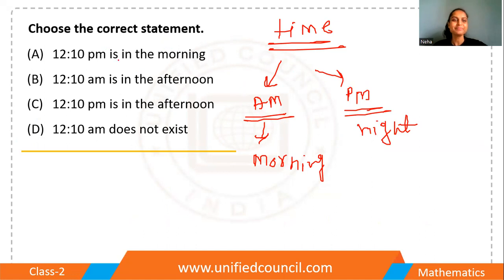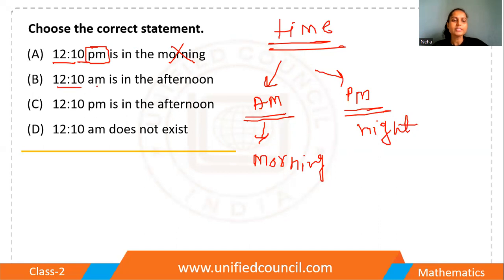Whenever it is light outside we use AM. The first one, 12:10 PM is in the morning. So PM means the night time. So it should be night, not in the morning. This statement is not correct. Move to the next one.